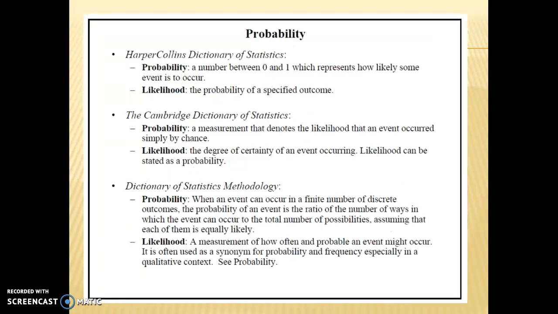Okay. Probability. A number between 0 and 1 represents how likely some event is to occur. Likelihood. The probability of a specified outcome. Does anyone see a problem with that? The word probability uses the word likely in its definition. The word likelihood uses the word probability in its definition. Okay? This is a problem. All right, we go down to Cambridge. Probability. A measure that denotes the likelihood that an event will occur simply by chance. There's probability and there's chance and likelihood again, right? Likelihood, the degree of certainty of an event occurring. Likelihood can be stated as probability.